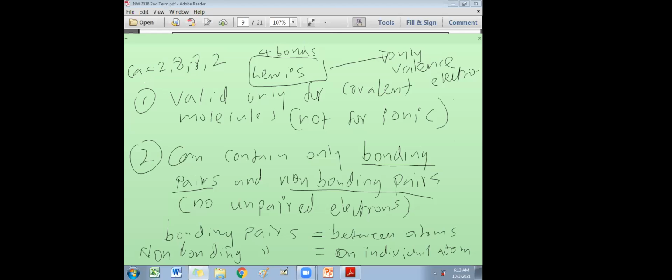But for calcium you can't draw a Lewis structure. Calcium forms only ionic compounds. Calcium won't form covalent compounds, so you have to go for ionic. For ionic compounds we don't draw Lewis structures. It is wrong if a teacher gives a question like draw the Lewis structure of sodium chloride, worth 3 marks, because Lewis structure is only for covalent, not for ionic. I have seen questions like that, that's why I tell you.